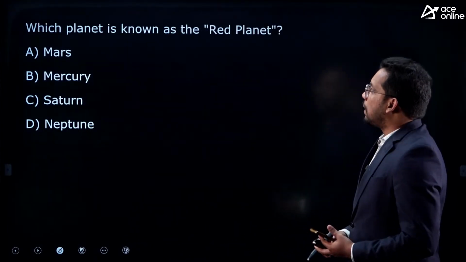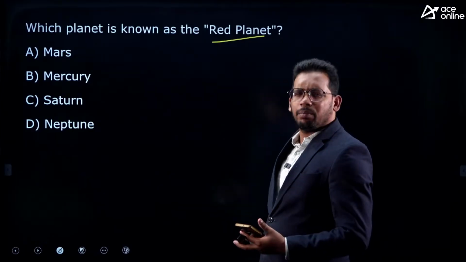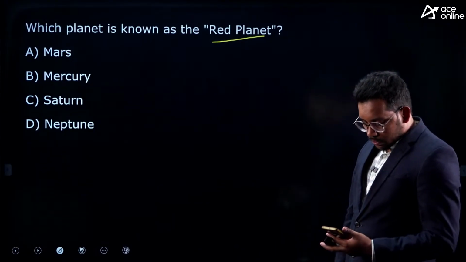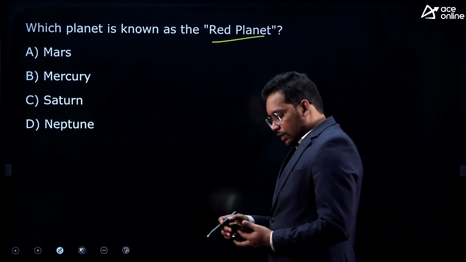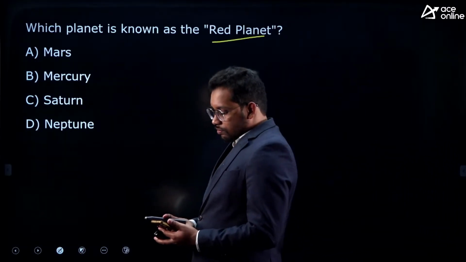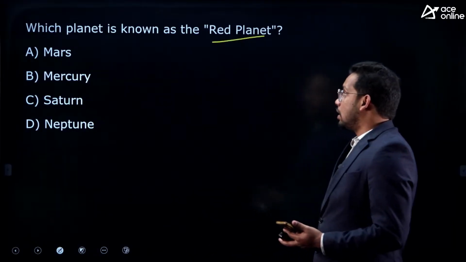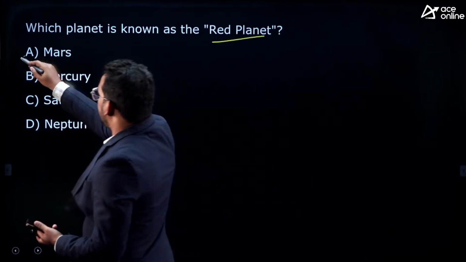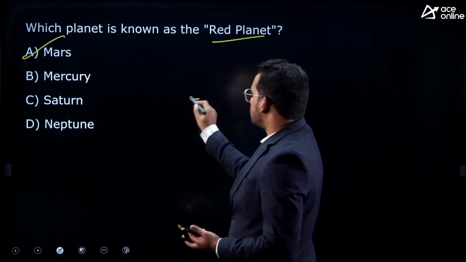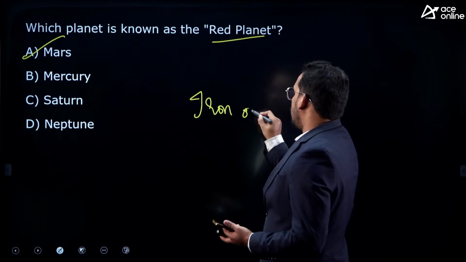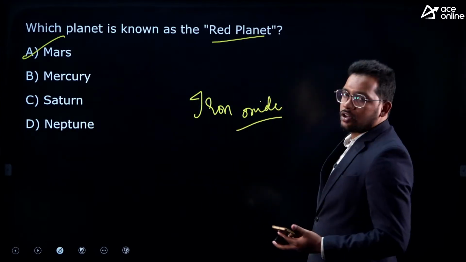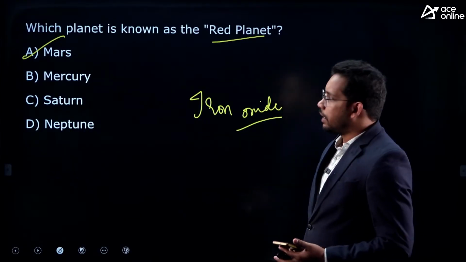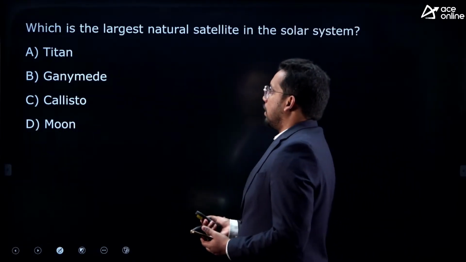Next one, which planet is known as red planet? Very popular question, easy question. Tell me. Comment your answers. Which planet is called as a red planet? Correct. Prakash, Raja, Venkat. So everyone, it's a very easy question. Mars. This is because of presence of iron oxide. Even red soils also appear red because of presence of iron oxide, right? So because of that, Mars is called red planet.